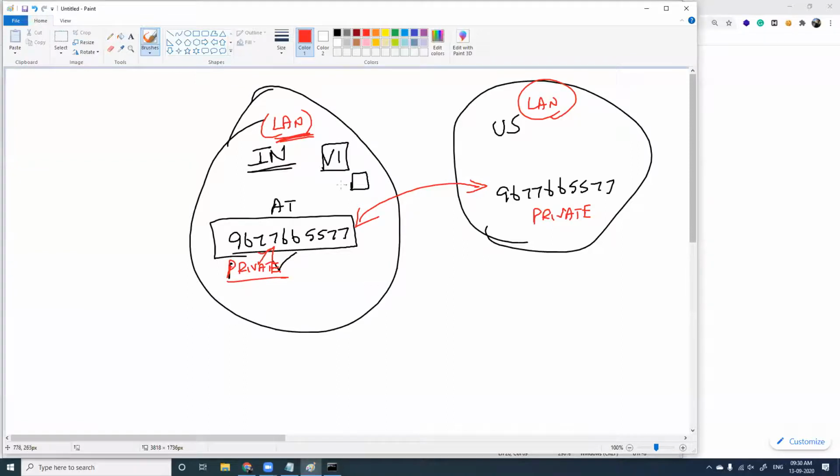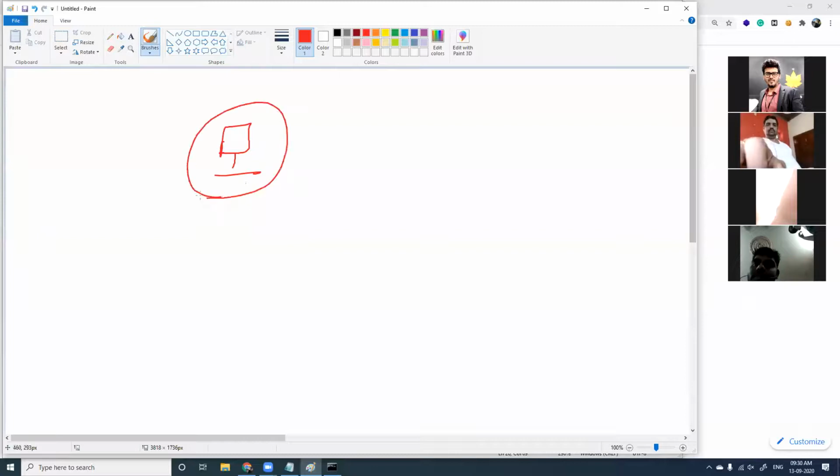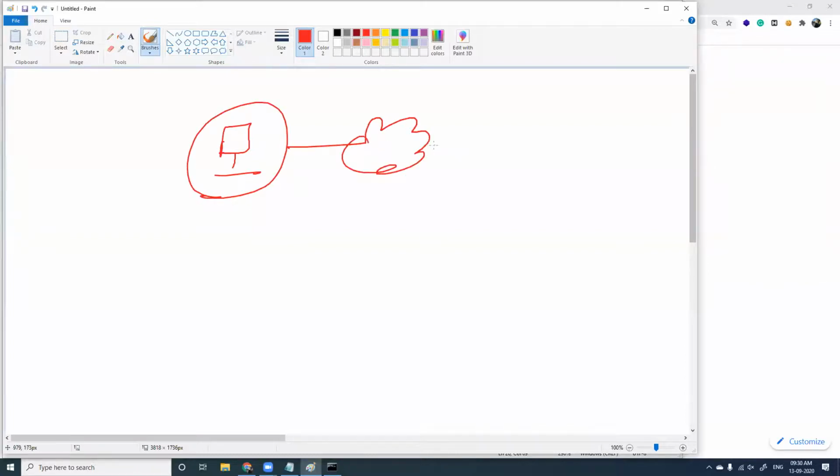Fine. So this is the difference between private IP address and public IP address. And attackers, when you target, now you should know, when you want to trace back someone, an attack has happened, this particular person here has done something and he is connected with the internet, and you are a forensics investigator here, you are trying to find out who this person is.